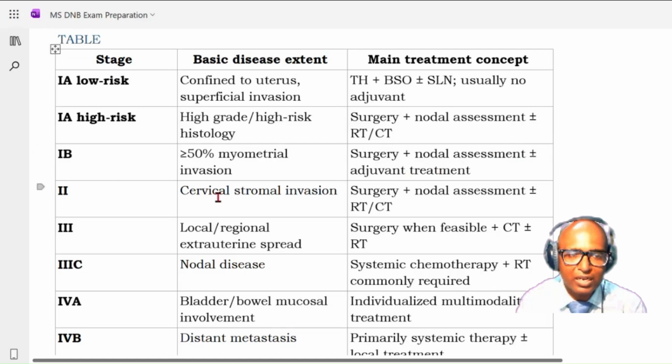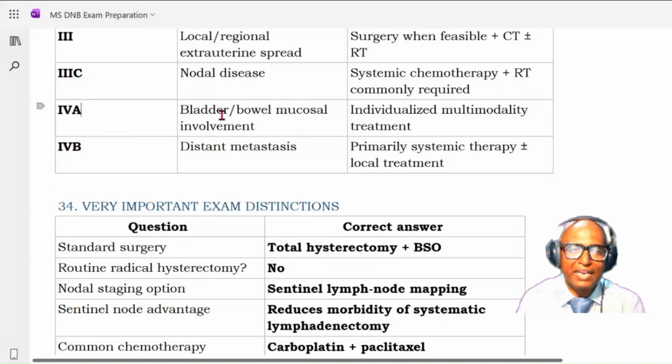Now stage 2 is also early disease, but the cervical stromal involvement is there, so go for surgery plus nodal assessment plus chemoradiation. Okay, stage 3 and stage 4 are advanced diseases. In stage 3, you have a loco-regional extrauterine spread. So surgery when feasible, but chemo, radio you need to add. Stage 3 is a nodal disease. So systemic chemotherapy plus radiotherapy commonly required. Stage 4A is bladder, bowel mucosa: individualized multimodality treatment. 4B is distant metastasis: primary systemic chemotherapy plus minus local treatment.